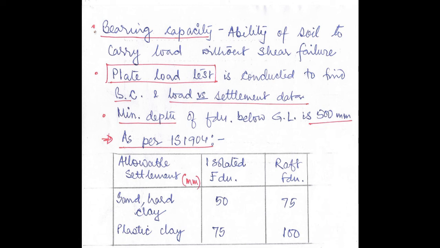and this is some codal specification as per IS 1904, that is allowable settlement given in millimeter. For an isolated foundation on sand and hard clay, allowable settlement is 50 mm. Raft foundation built on sand or hard clay, it is 75 mm. Isolated foundation built on plastic clay, settlement is 75 mm. And raft foundation on plastic clay, it is 100 mm. So this table, you remember it.